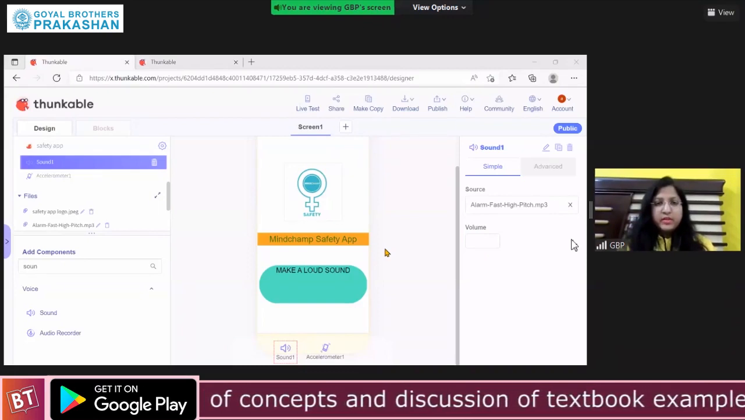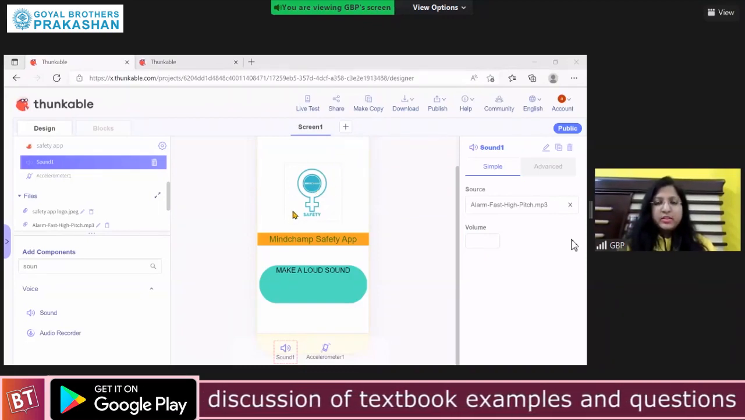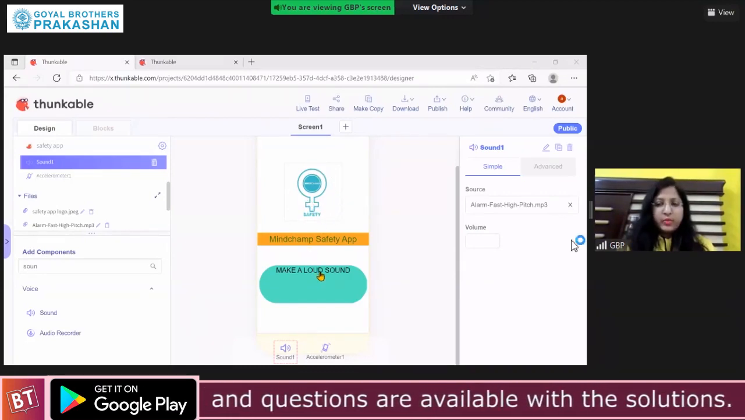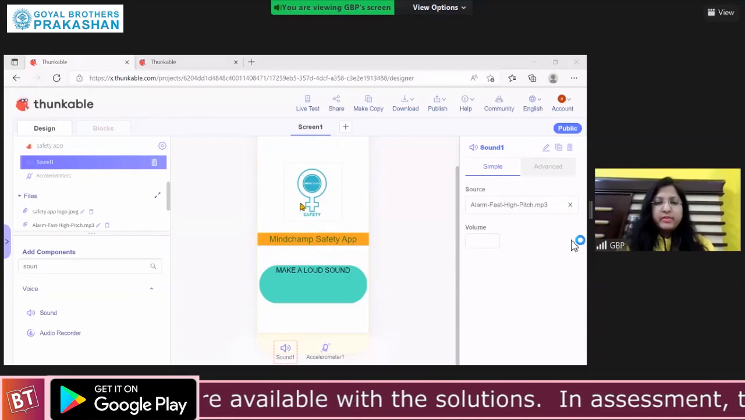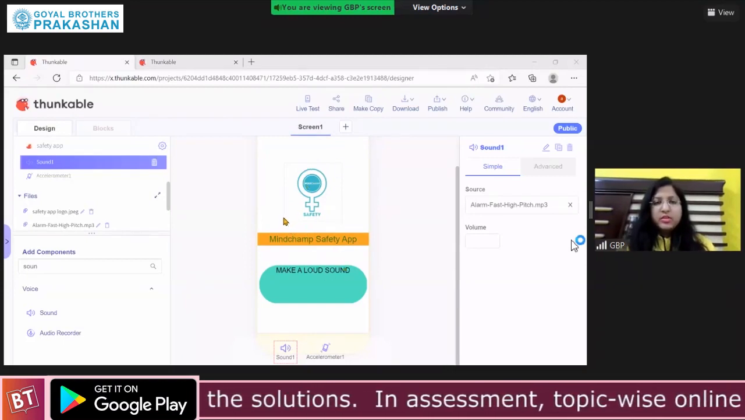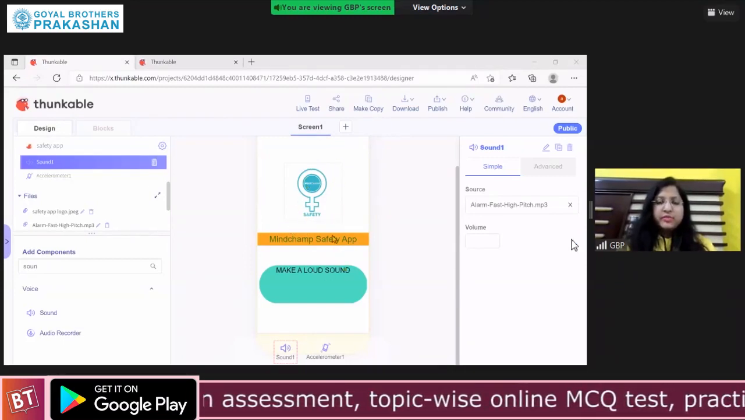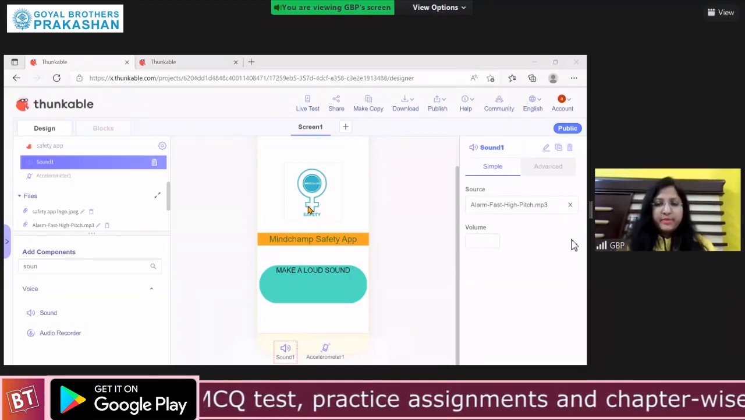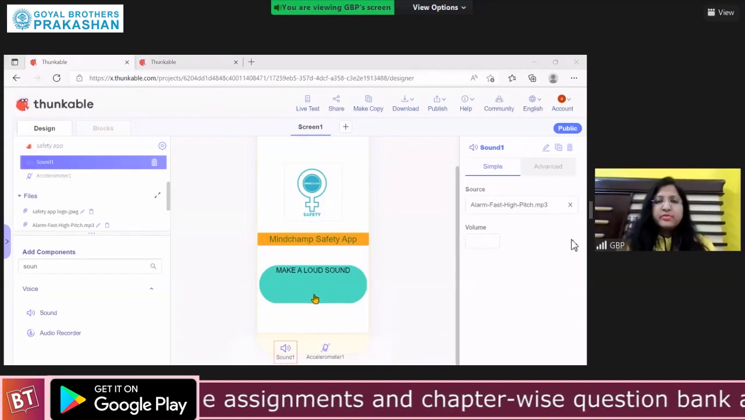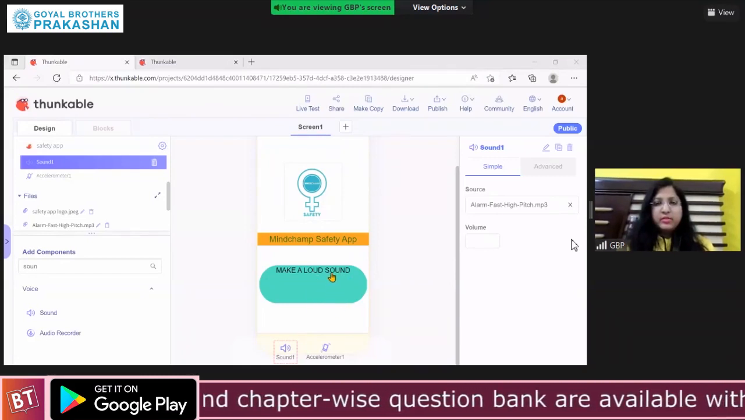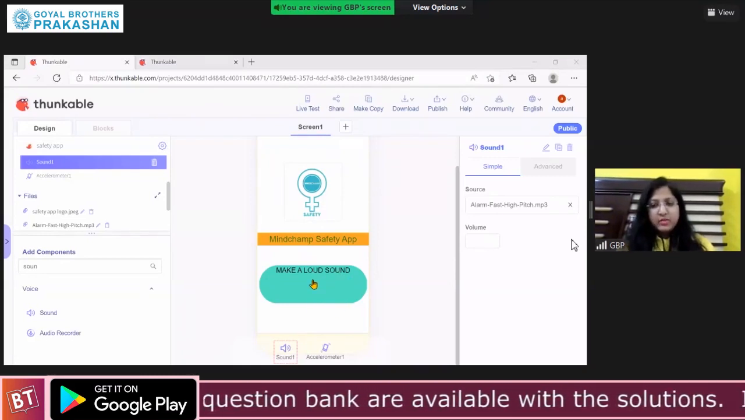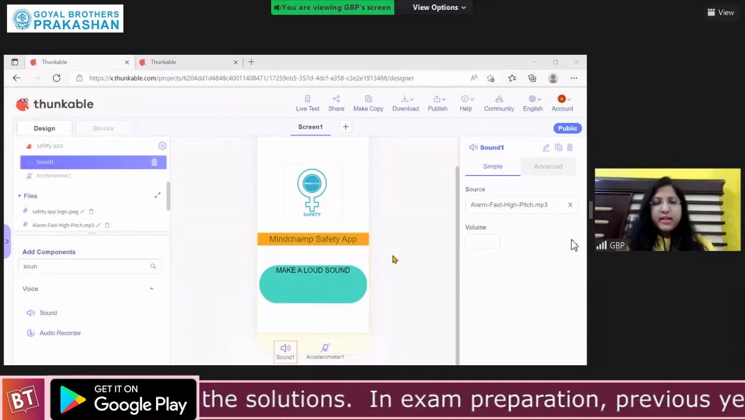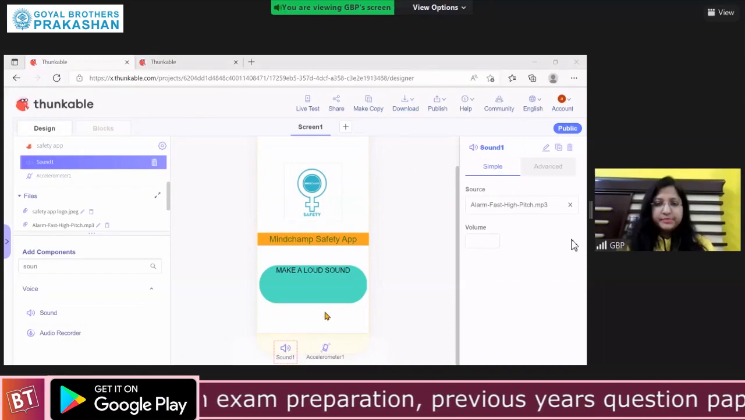Okay, do it fast. I have already sent you the safety app logo and the sound. If you couldn't download, you can go to Google, search for any safety logo and put it in your app. You can write alarm, high sound. You will get it on Google. Download it and put it in your app.